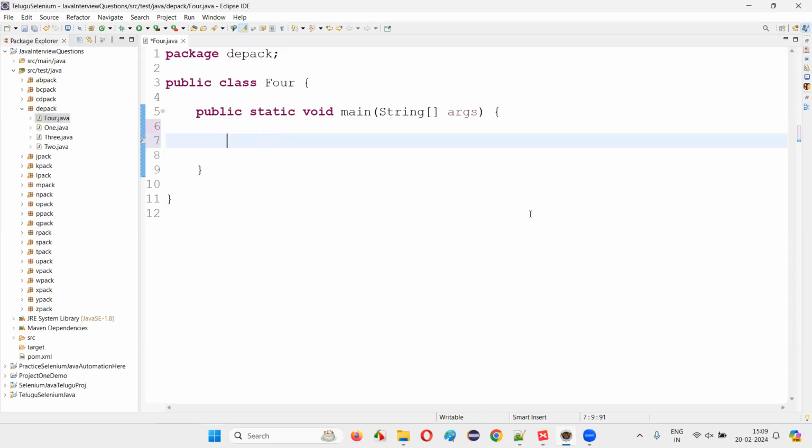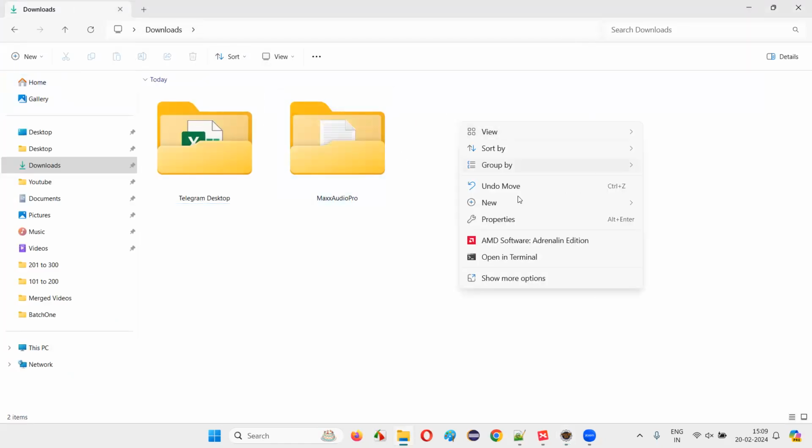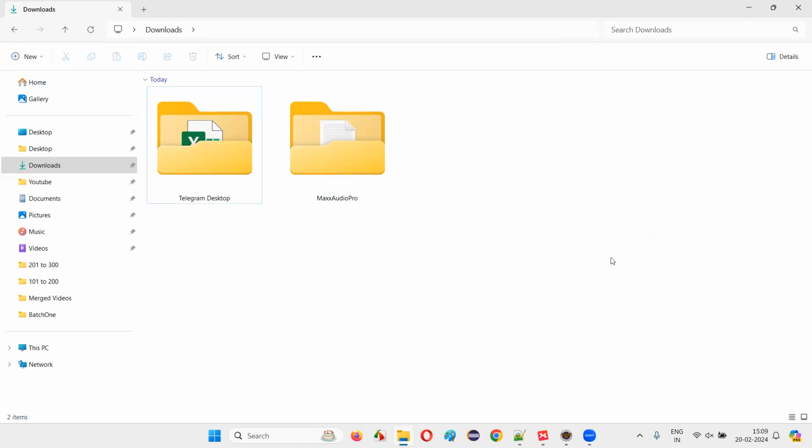Which file? Let me first create the file, guys. I'll go to one of the locations in my machine, let's say the downloads folder. Here, I would like to create a new file, some sample file. It can be any file, guys. I'm going to create a text file. I'll give the name as Arun, my name, arun.txt file.